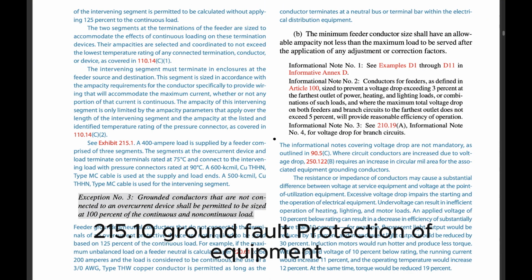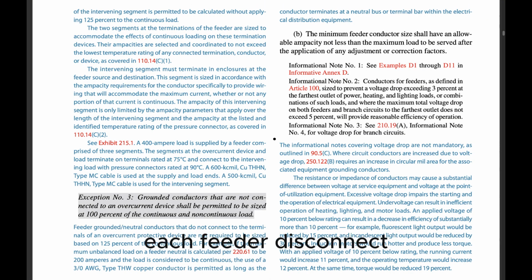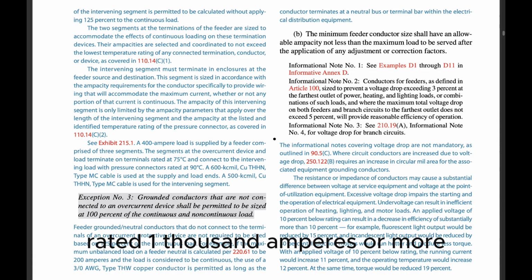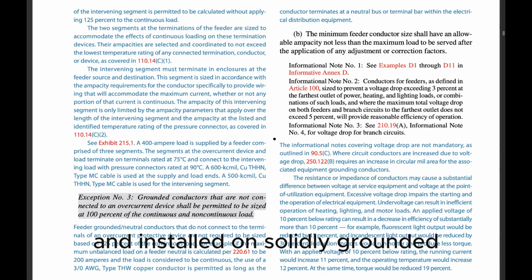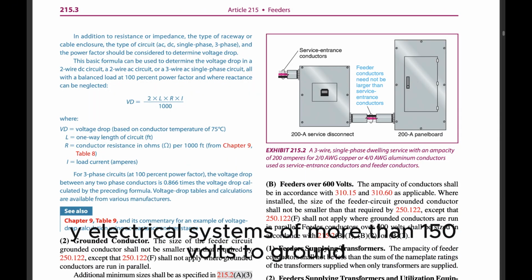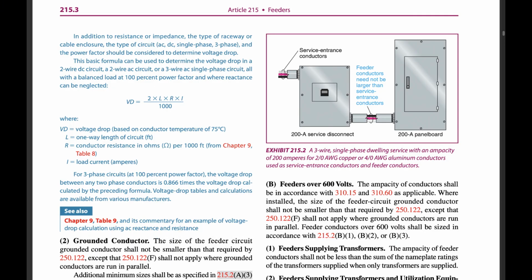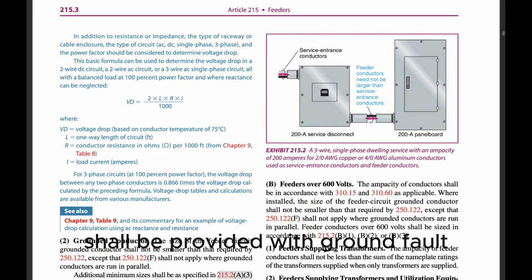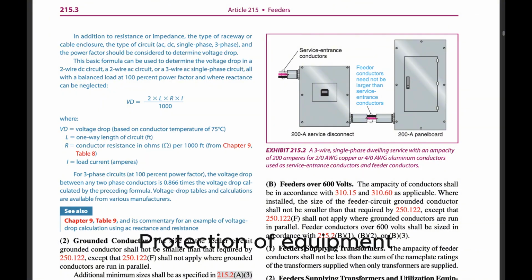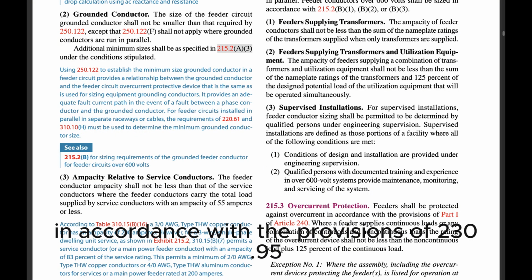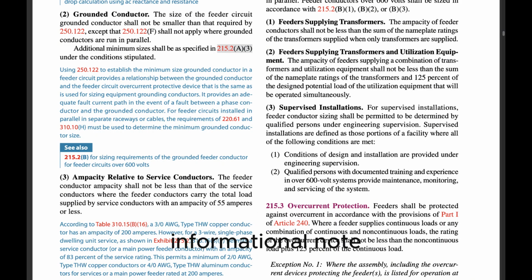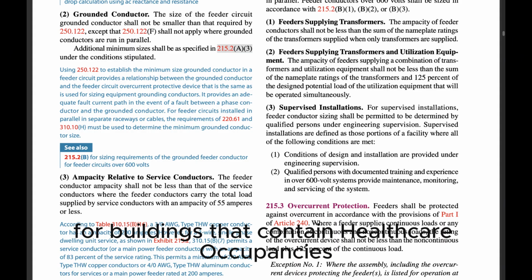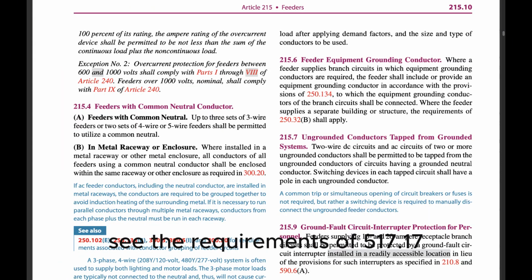215.10 Ground fault protection of equipment. Each feeder disconnect rated 1000 amperes or more and installed on solidly grounded wye electrical systems of more than 150 volts to ground, but not exceeding 600 volts phase-to-phase, shall be provided with ground fault protection of equipment in accordance with the provisions of 230.95. Informational note: For buildings that contain healthcare occupancies, see the requirements of